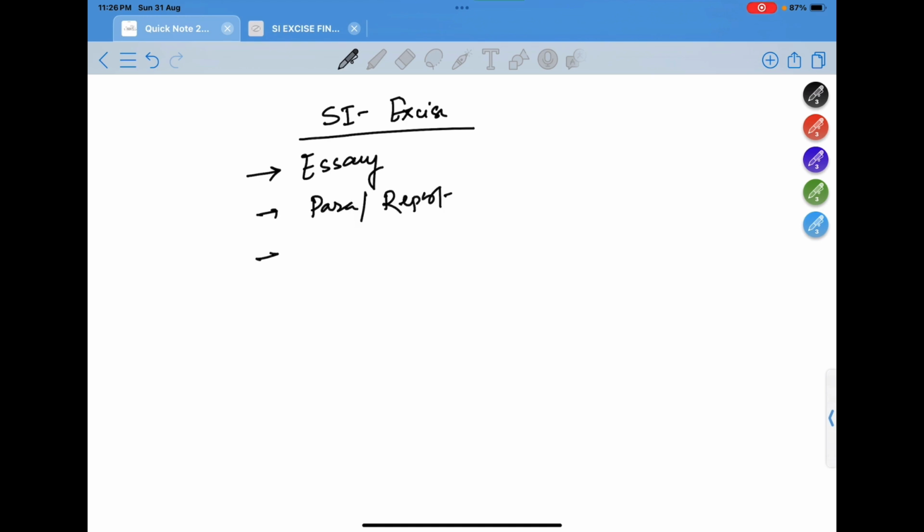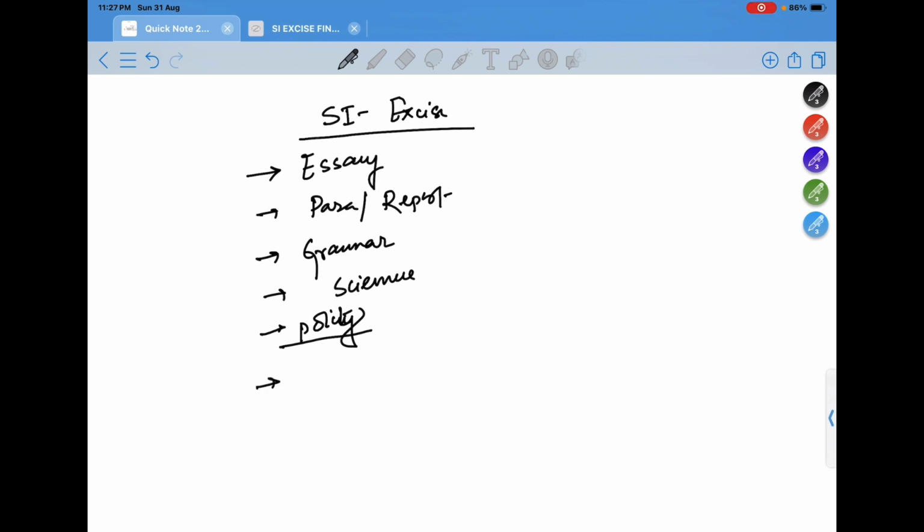I have also discussed some grammar portion, some science portion, and polity I have already discussed. The remaining things are reasoning, maths, and current affairs.